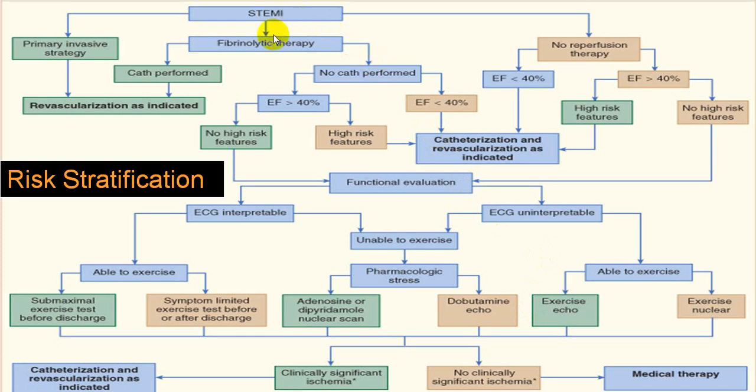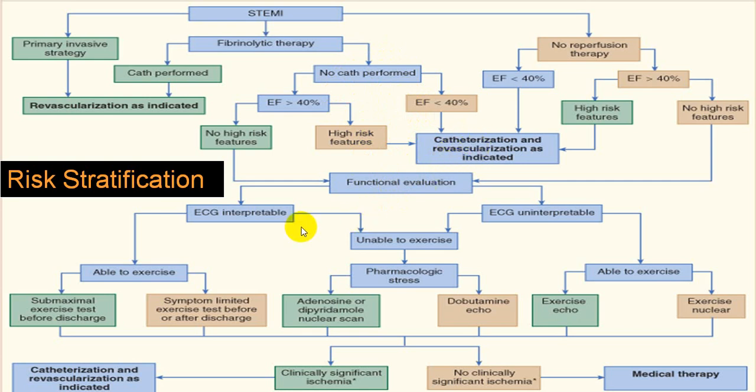to identify the risk factor, this is a flow chart. At your leisure time, you can go through it if you are interested. What is being done, best is echocardiography, which gives you a very good idea regarding how severe is the involvement of myocardium. Then you can go for what we call catheterization and revascularization.